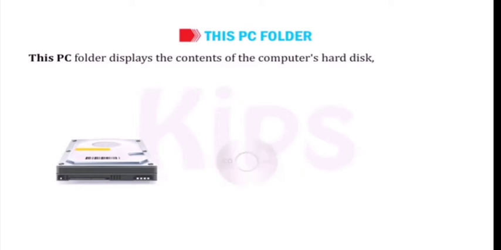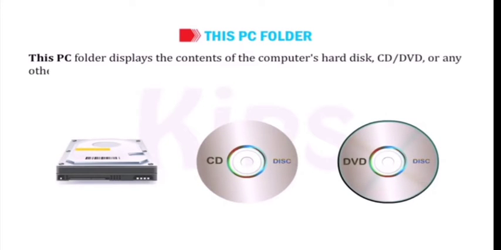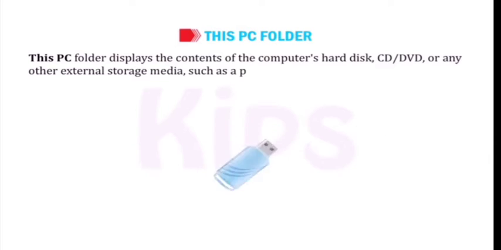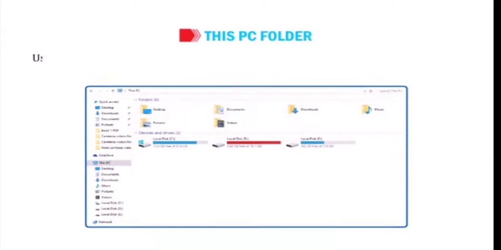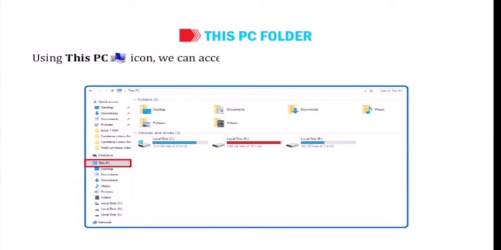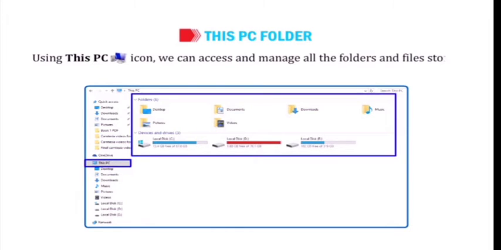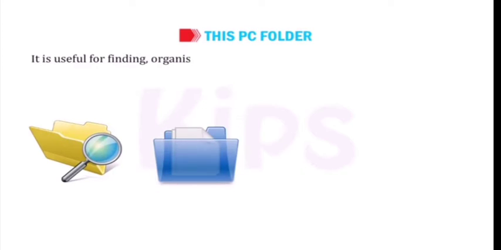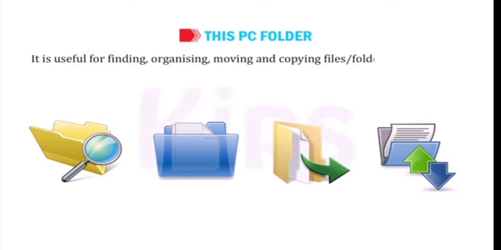Let us talk about this PC folder. This PC folder displays the contents of the computer's hard disk, CD or DVD, or any other external storage media such as a pen drive. Using this PC icon, we can access and manage all the folders and files stored in a computer. It is useful for finding, organizing, moving, and copying files or folders in a computer.